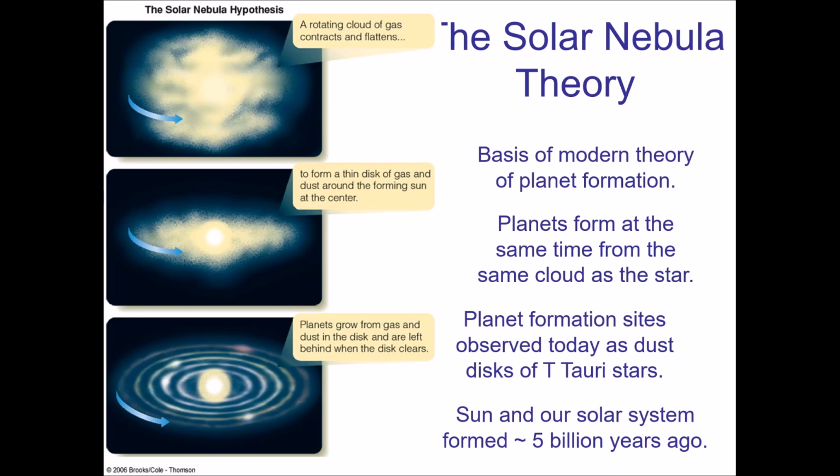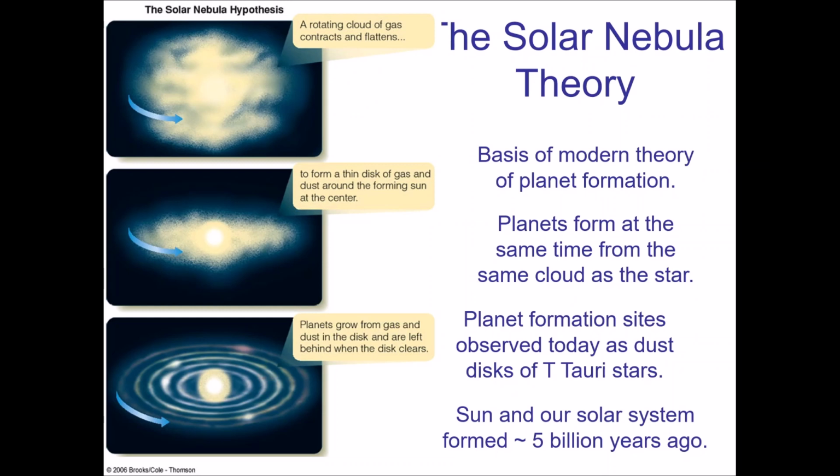Because it's tied so closely to stellar birth, we're going to be discussing that now. But there's been an enormous number of discoveries. So many discoveries now that we have a better understanding of not only how planets form, but also of the different types of planets that can exist. And of course, all of this is leading to potentially the most exciting discovery in all of astronomy that will hopefully happen someday: the discovery of another Earth. Whether that is a planet that is habitable by people, or just a planet, or even a planet that actually has extraterrestrial life on it. So that's obviously one of the more exciting outcomes that can come from this study, right?